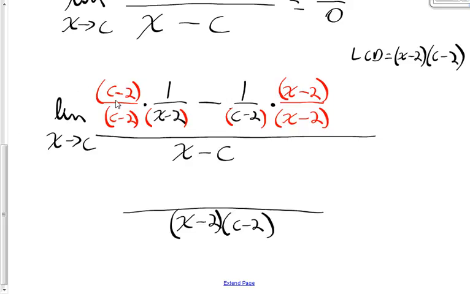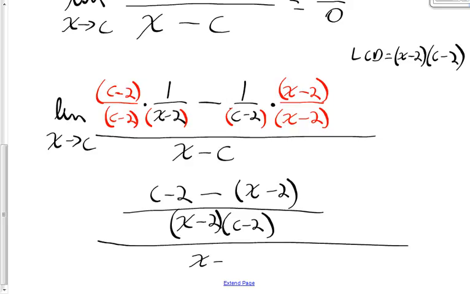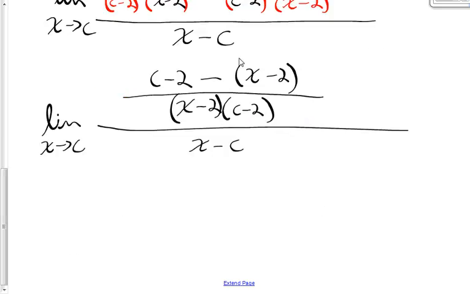And now the numerator. Well, the first term in the numerator is going to be c minus 2 times 1, which is just c minus 2. Then I'll have minus, the second term is going to be 1 times x minus 2, which is just x minus 2. I put that in parentheses because I have to subtract it and it's a binomial. This is all still divided by x minus c, and I'm still taking the limit as x approaches c. So I get this thing.